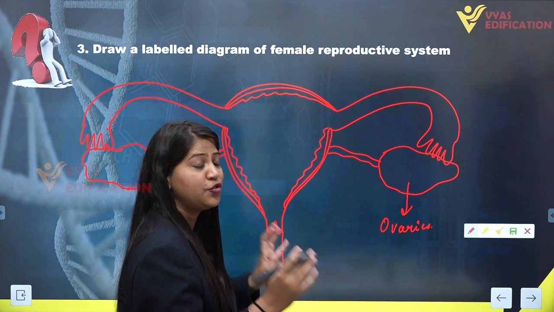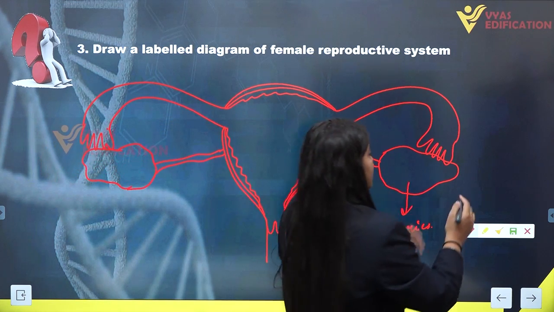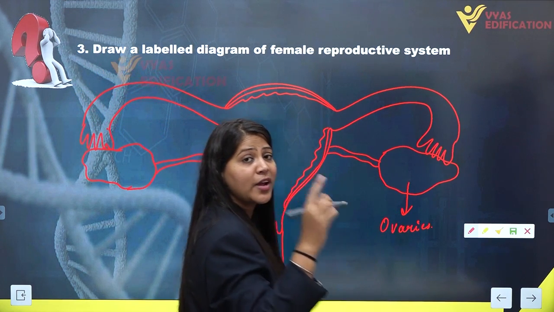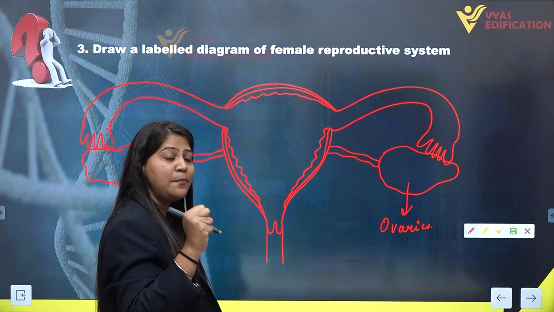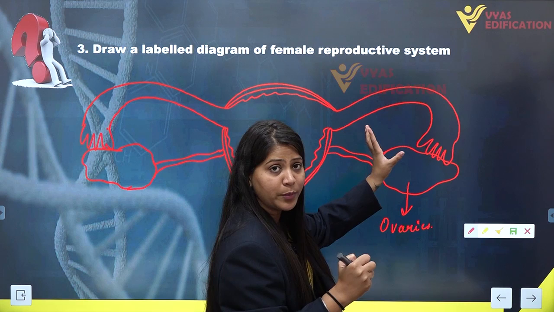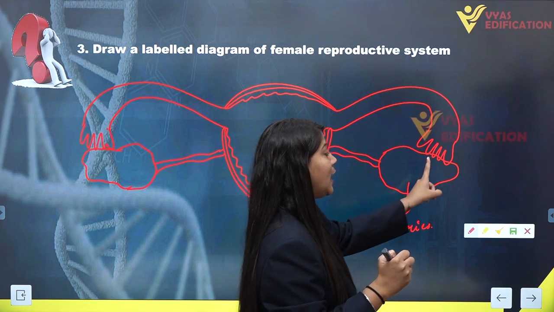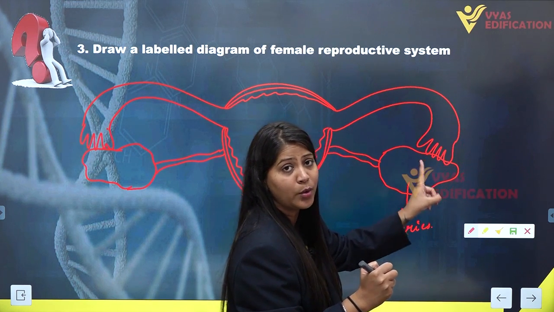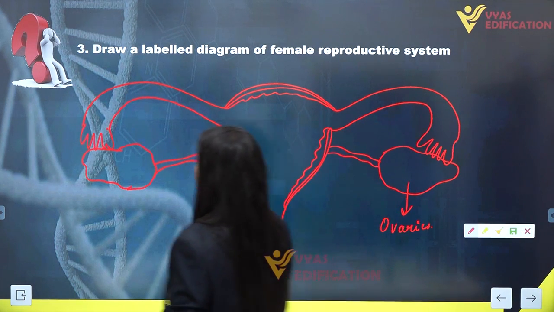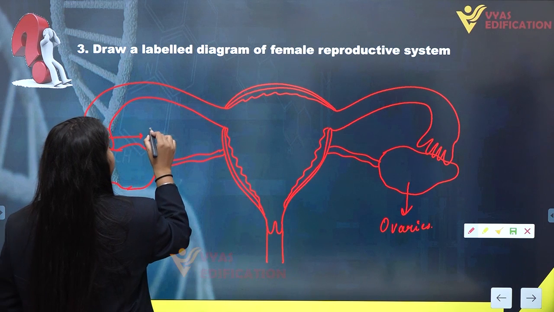The touching portion, the finger-like projections of the fallopian tube, actually collects the ova from the ovary and conducts them to the inner parts of the fallopian tube. These finger-like projections are known as fimbriae.